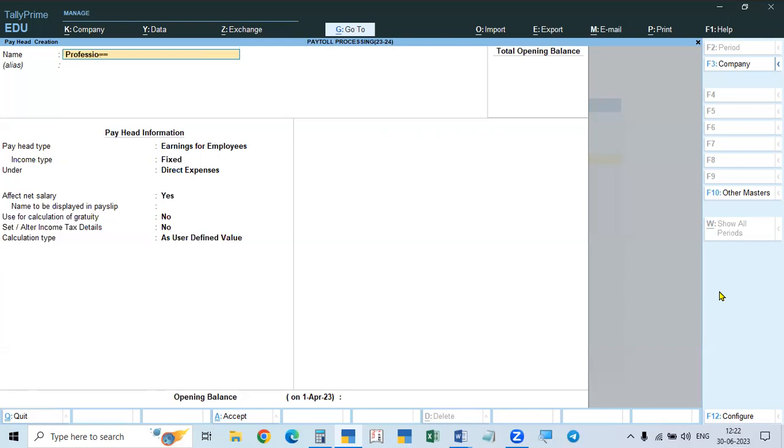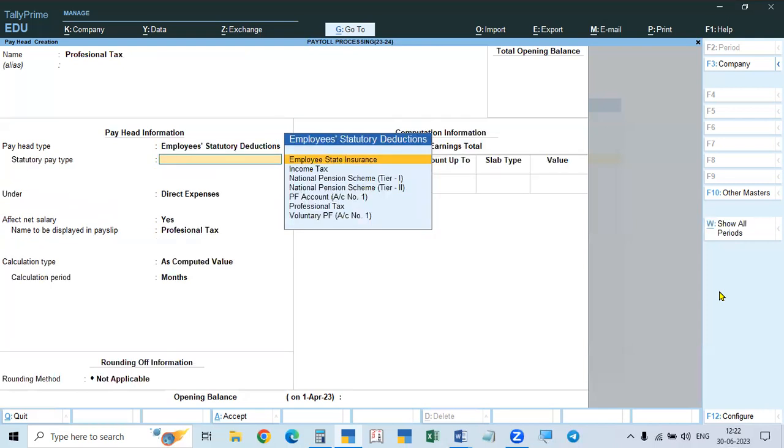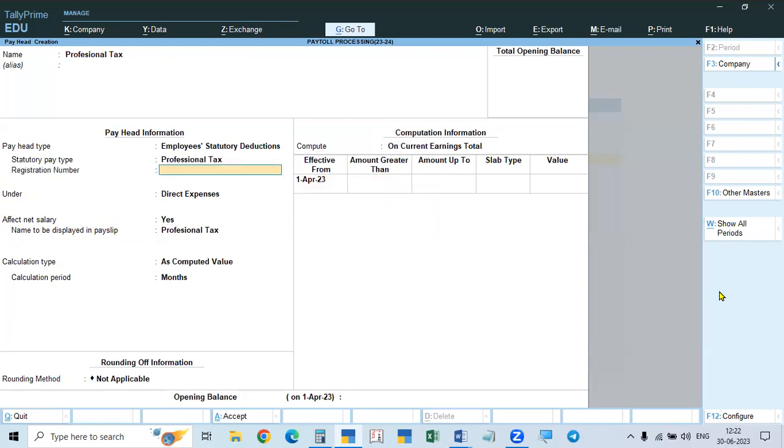But for this, there is no fixed percentage, it is not calculated as a percentage. Depending on the limit, it will be calculated and an amount will be deducted, not a percentage. So that one you have to take. And professional tax, this is also as per law. So here, employees statutory deductions. And this is professional tax. For this also, a separate head, professional tax head, is given. That is to be taken.